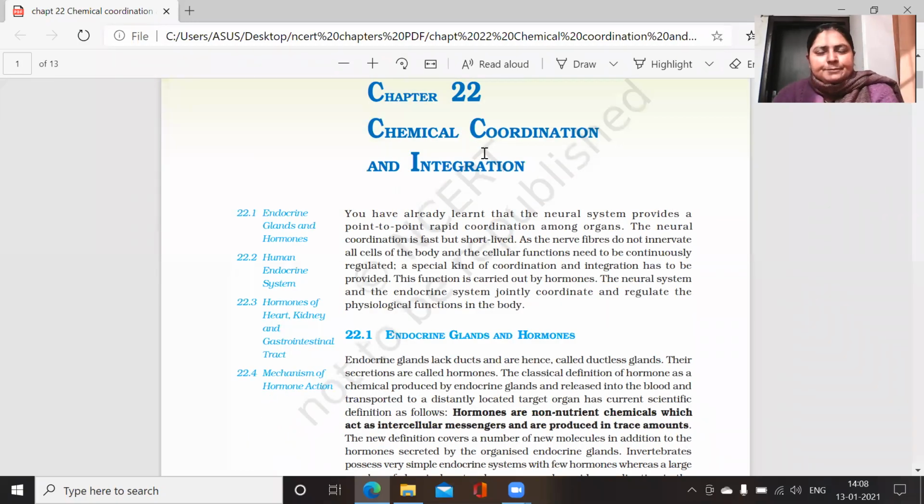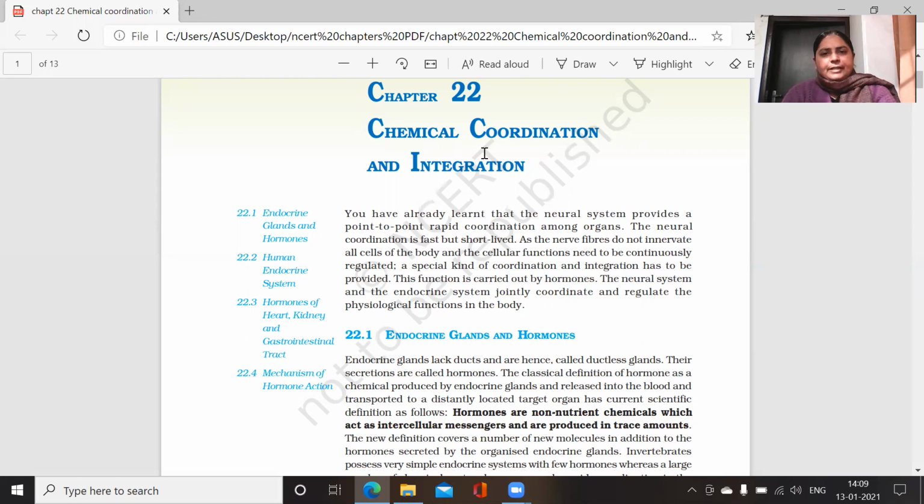Good morning, students. So today we are going to start chapter 22 of our NCERT book, and that is chemical coordination and integration. In this chapter, we are going to study in detail about the endocrine glands. How many types of endocrine glands are there in the human body? About their chemical secretions. All of you remember that the chemical secretions of the endocrine glands are known as hormones. So here we will know much about hormones.